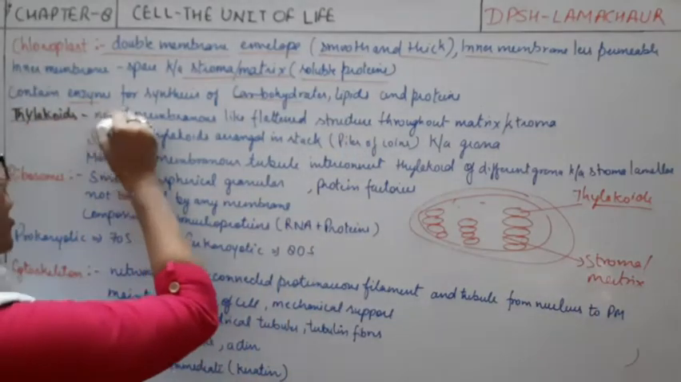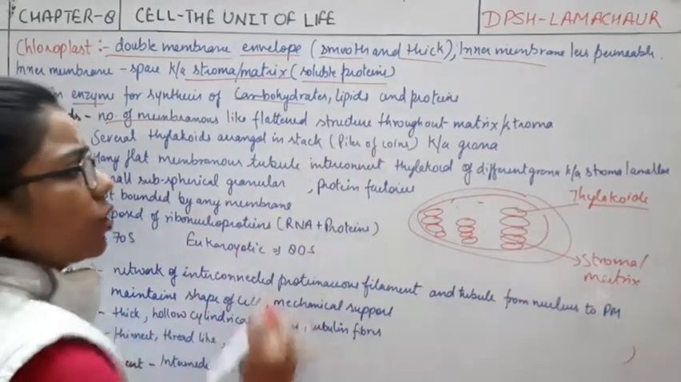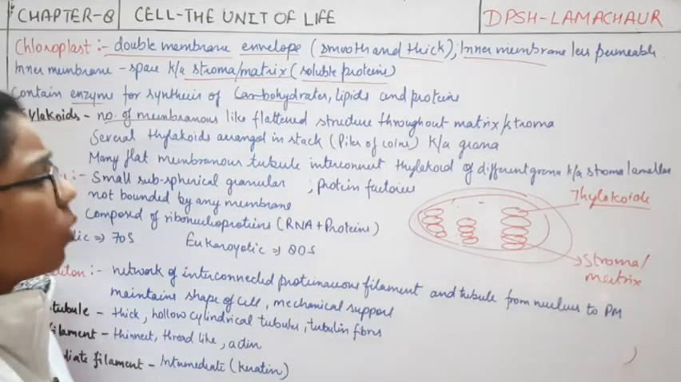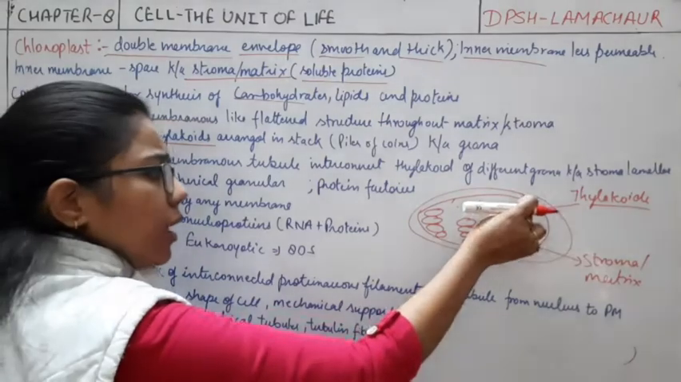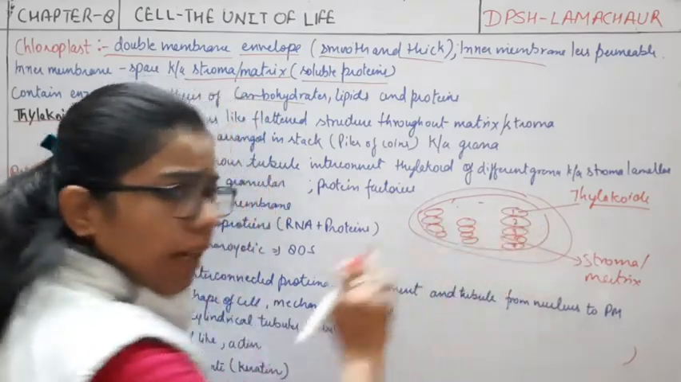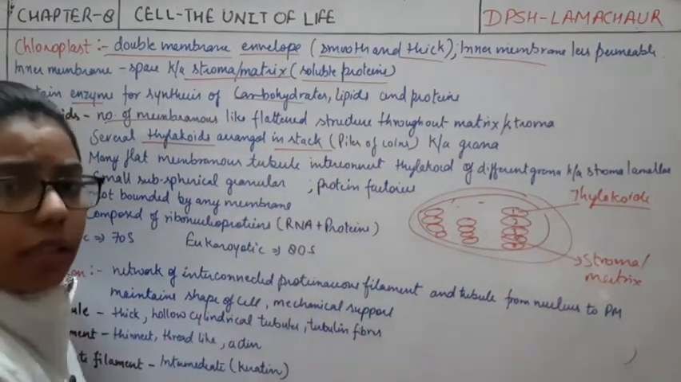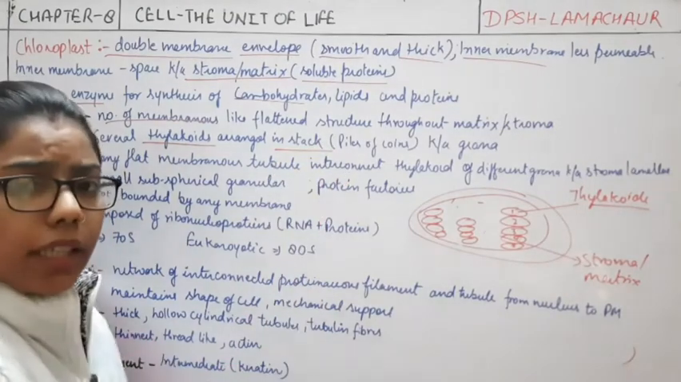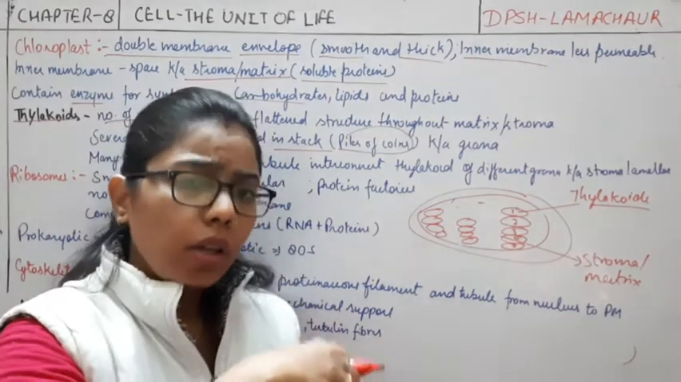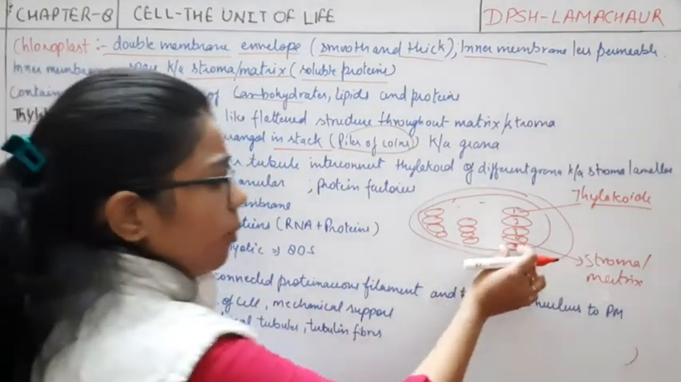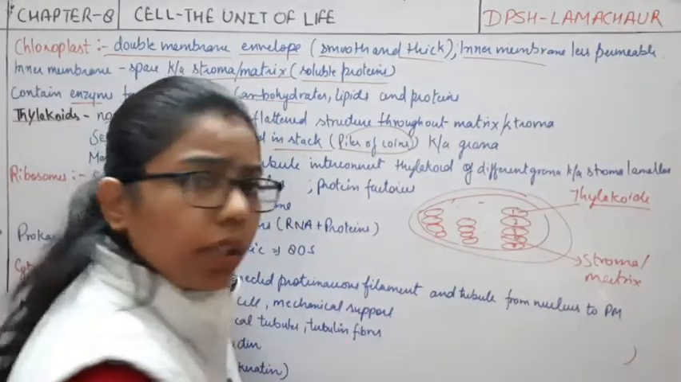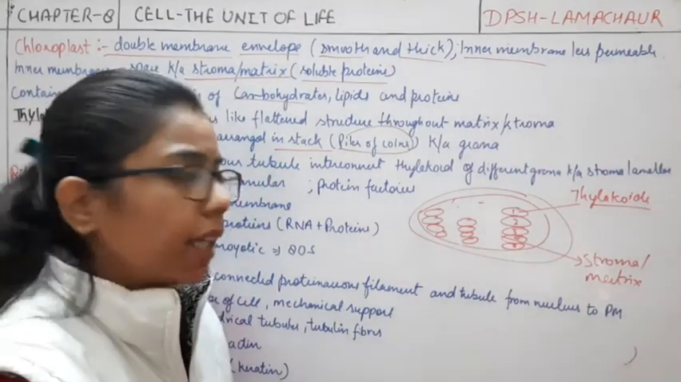So the same thing I have written here: a number of membranous flattened structures which are present throughout the matrix or the stroma are known as thylakoids. This is one thylakoid, this is the second thylakoid, third, fourth, fifth. All these thylakoids are arranged like a stack, like piles of coins. If you place coins one over each other, you can see this type of coin-like structure, and this structure is known as what? Grana, or we can say granum.